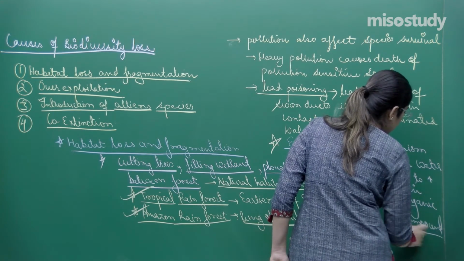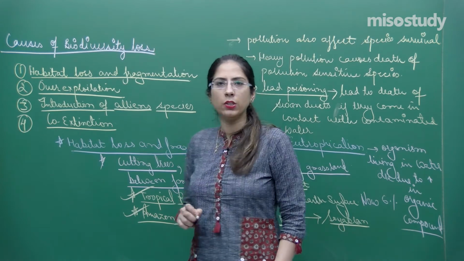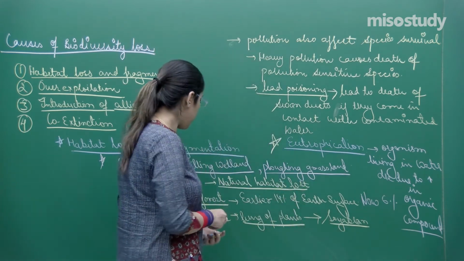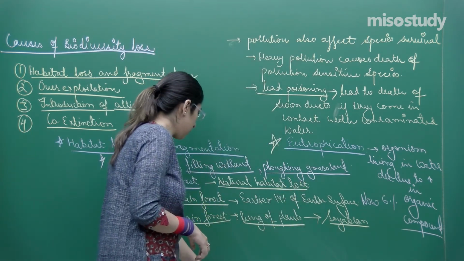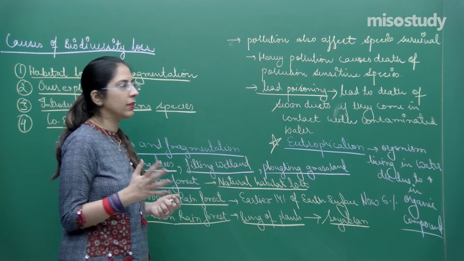Normally when algal blooms occur, oxygen and light cannot penetrate deep. So this was the second one we have discussed, right? Eutrophication, one other reason.